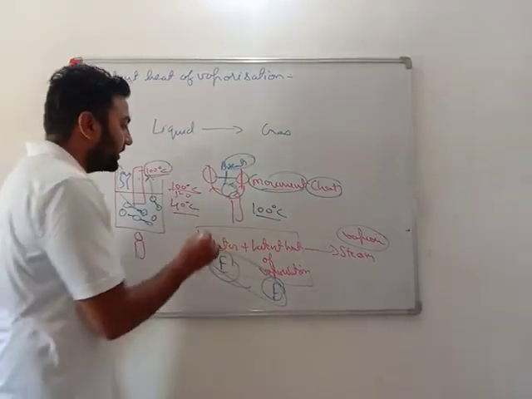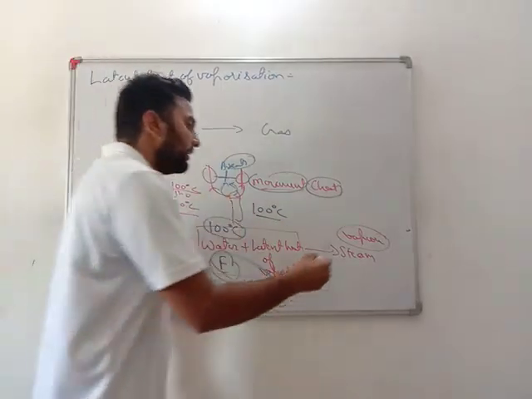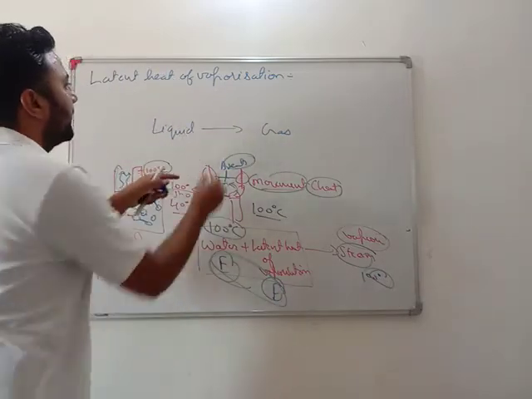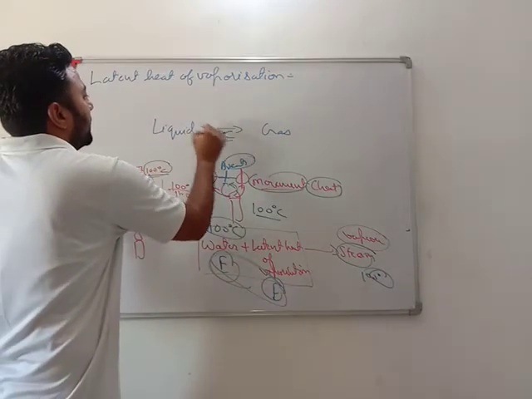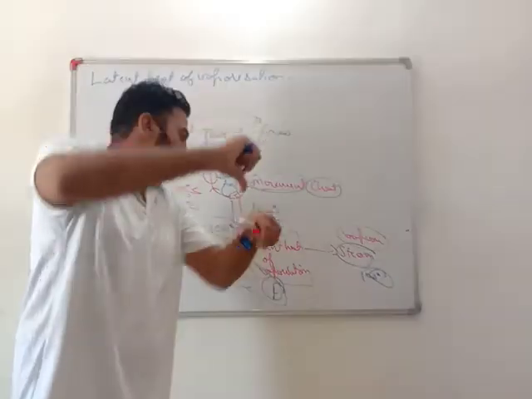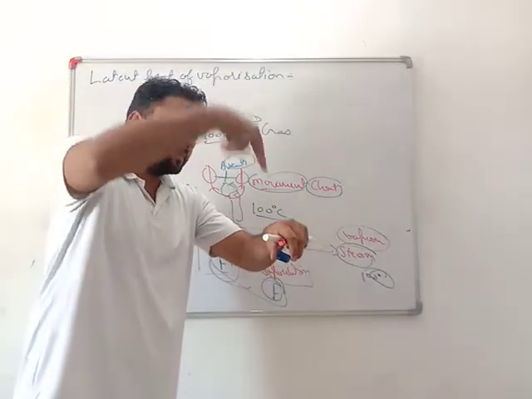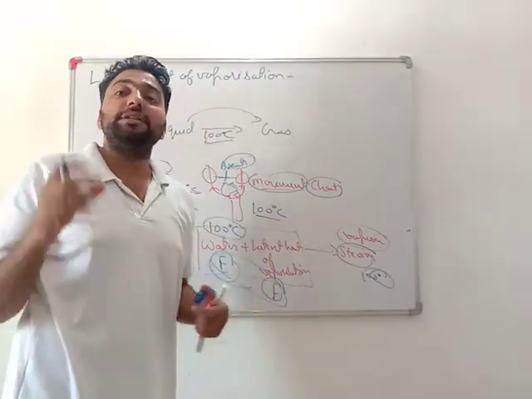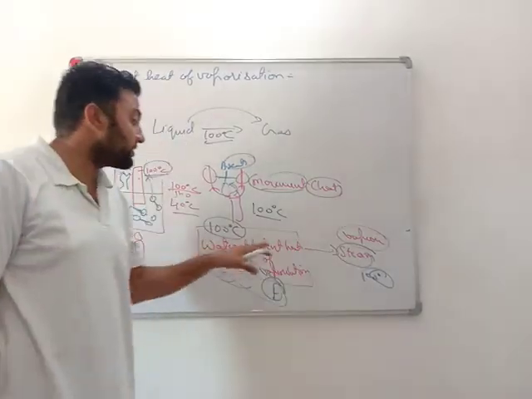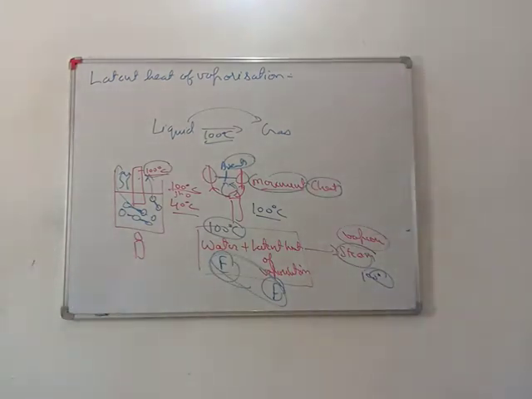That's why the question comes: if water at 100 degrees Celsius falls on our hand, or steam at 100 degrees Celsius, remember, just memorize, at 100 degrees Celsius liquid gets converted into gas form. So if 100 degrees Celsius water is poured on my hand and 100 degrees Celsius steam is made to fall on my skin, in which case will I have severe burns? The answer is steam. Because steam has extra energy compared to water, and that is the latent heat of vaporization.